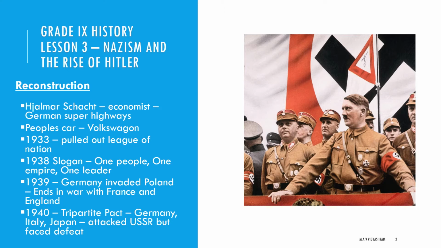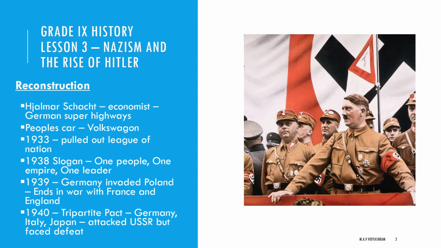Then in 1938, under the slogan one people, one empire, and one leader. So who is the one leader? Hitler alone. In 1939, Germany invaded Poland. As Germany invaded Poland, this started a war with France and England. In September 1940, the Tripartite Pact. Who are they? Germany, Italy, and Japan. These three joined together.